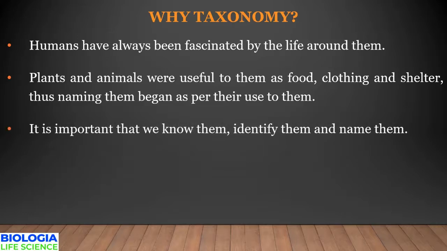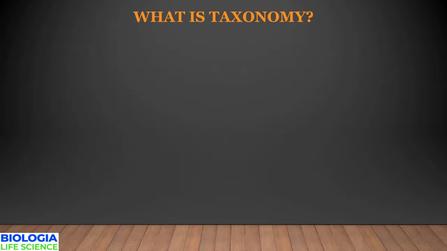So, it is extremely important to study different organisms, identify, and name them according to our convenience, which also means we need a science to study all these features. Such a science is taxonomy. So then, what do we understand by the term taxonomy?